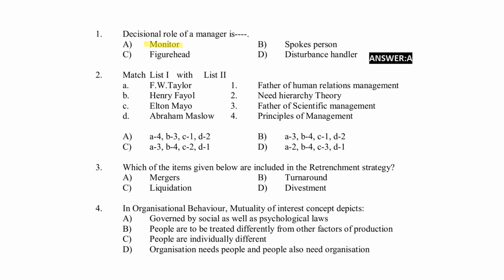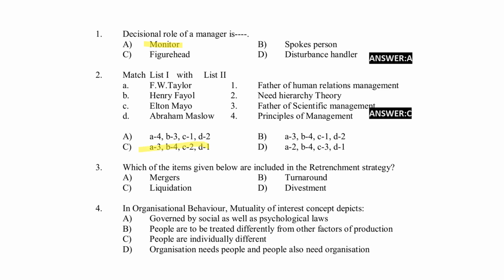Next match list 1 with list 2. List 1: F.W. Taylor, Henry Fayol, Elton Mayo, Abraham Maslow. List 2: 1 father of human relation management, 2 need hierarchy theory, 3 scientific management, 4 principle of management. Right answer of the question option C.